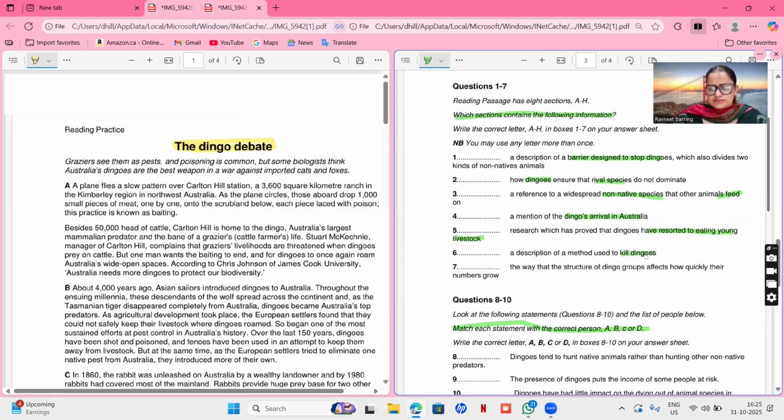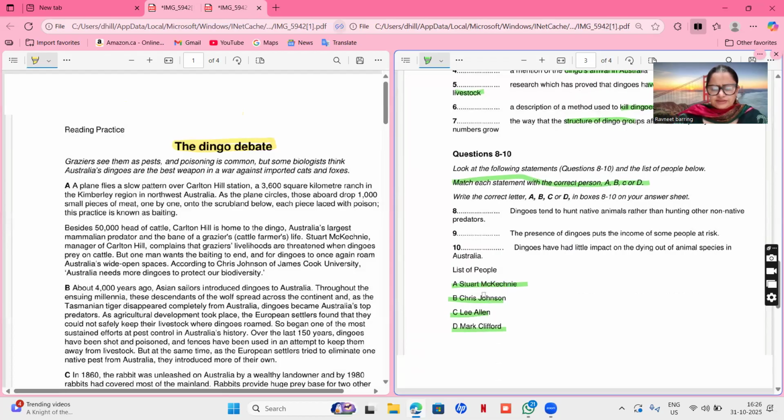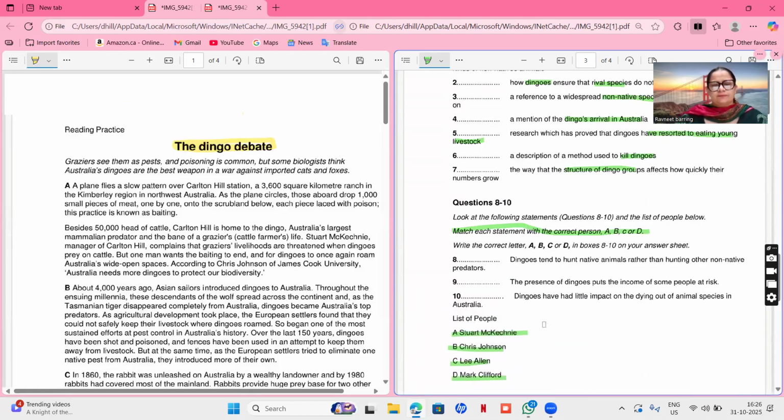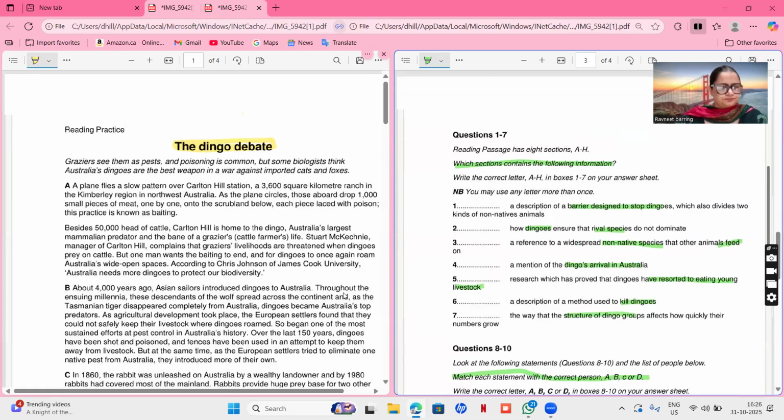Okay. So here it's kill dingoes. Here it's that they have resorted eating young livestock. Here is their arrival. Here is something related to rivals. And here is a barrier. Okay, the way that the structure of dingo groups affect how quickly their numbers grow. So here is the structure of the dingo group. And then we have to find these names: Stott McKinney, Chris Johnson, Lee Ellen, Mark Clifford, and these ones. Okay, so let's get straight into it. Let's read.